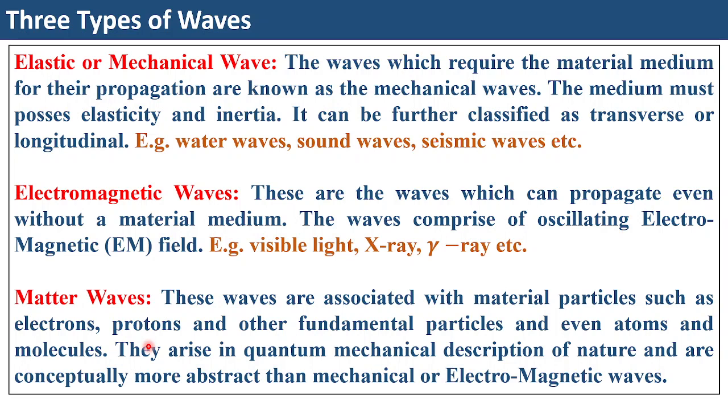For example, if I ask what is an electron? Till now we have treated it as a particle, but very soon you will come to encounter that the electron also has a wave property associated with it. So those waves which are associated with material objects are known as matter waves.